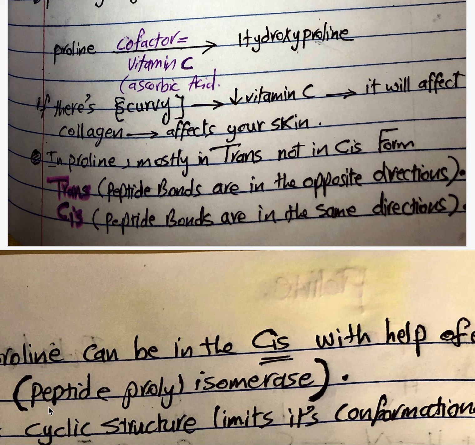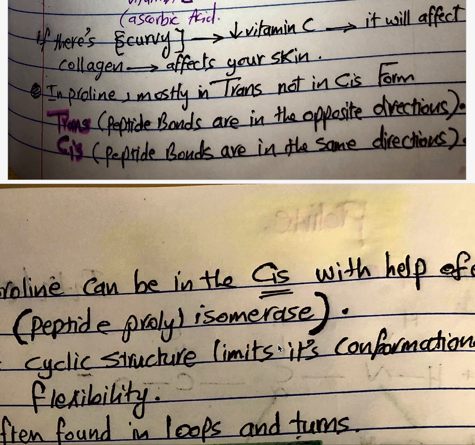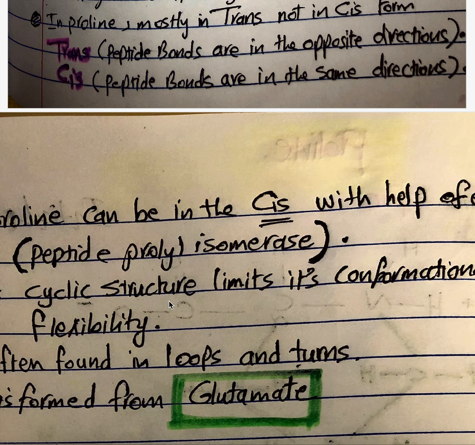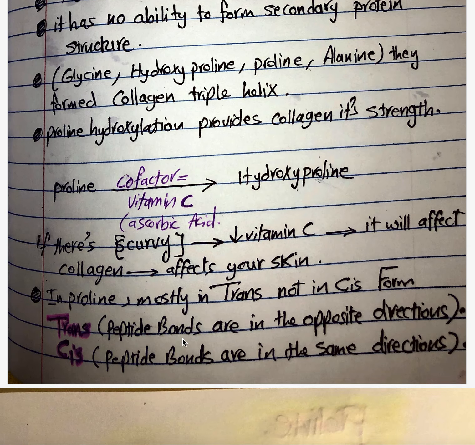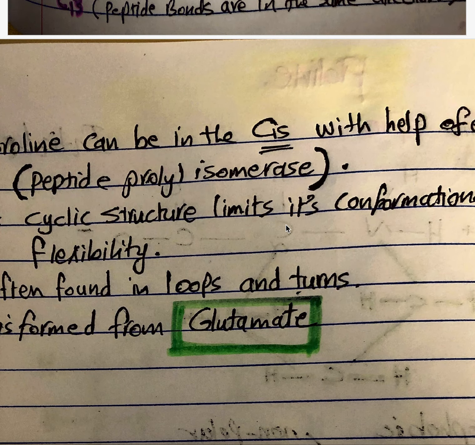This enzyme is called peptide prolyl isomerase. So we have the enzyme called peptide prolyl isomerase that can make proline cis, but that is in a rare condition. Go back to this cyclic structure. What happens? This cyclic structure limits its conformational flexibility.